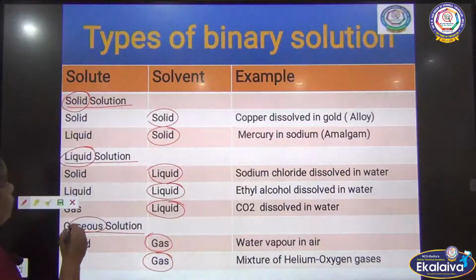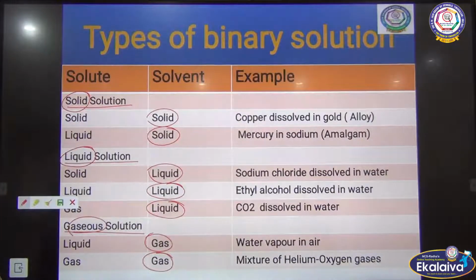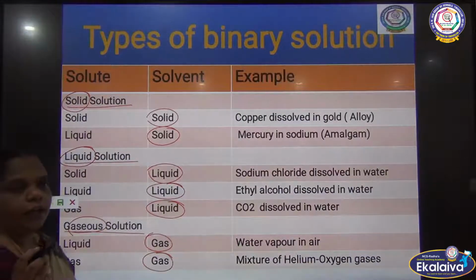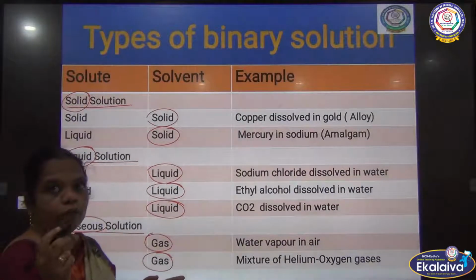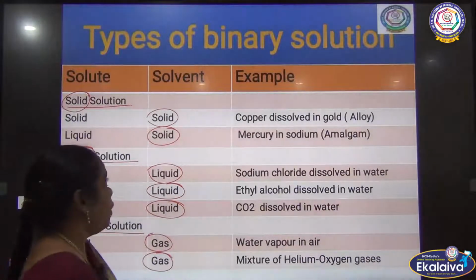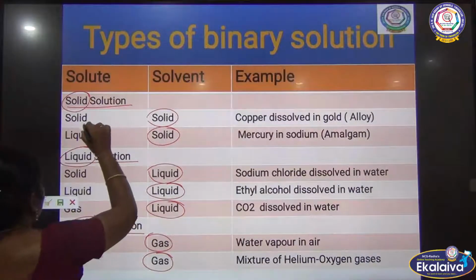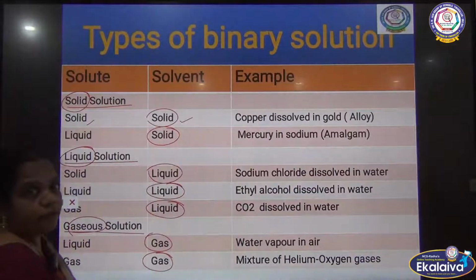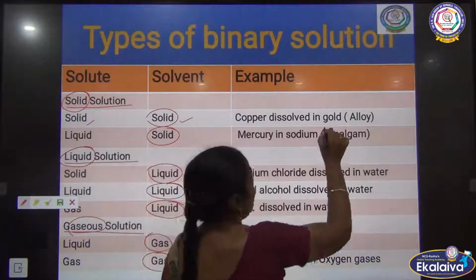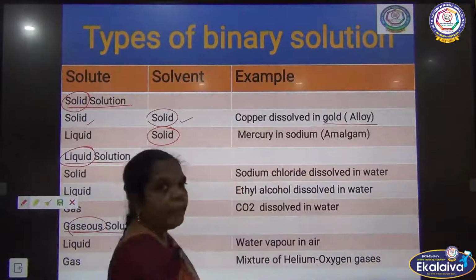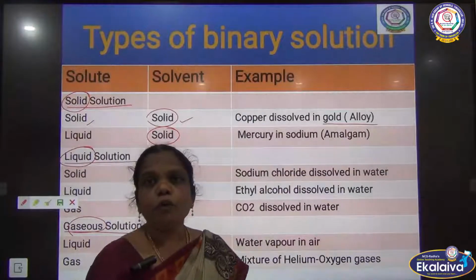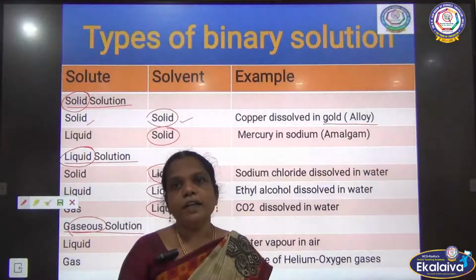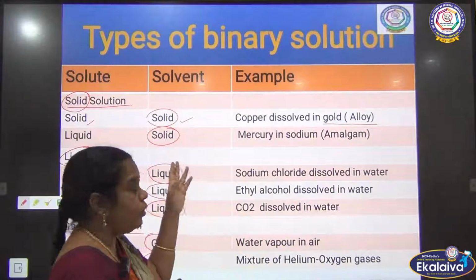Here there are different types of binary solution. One is solid solution. There are 2 different components, one is solute and one is solvent, and in this case the solute is solid and the solvent is also solid. An example is alloy. You already learned in metallurgy that an alloy is a mixture of 2 or more metals. All the metals are in the solid state, so here the solution is made.